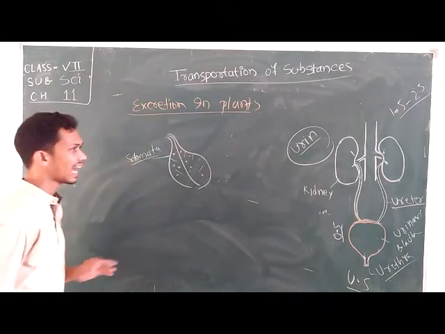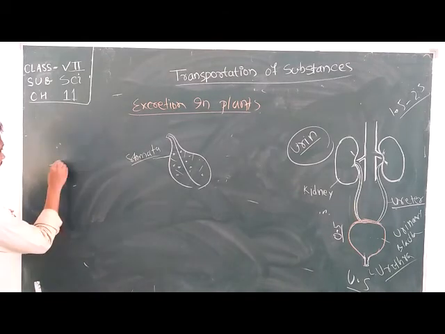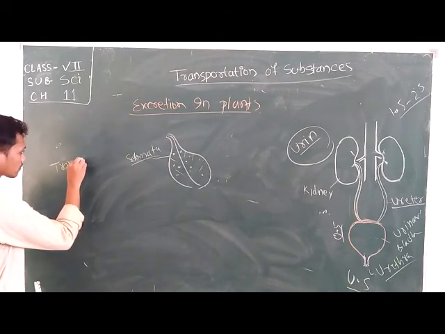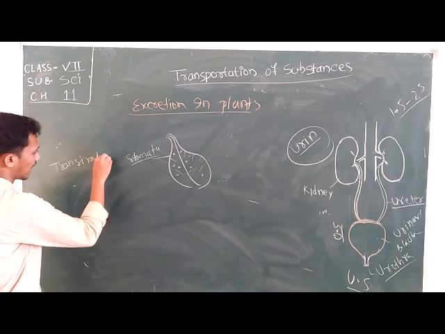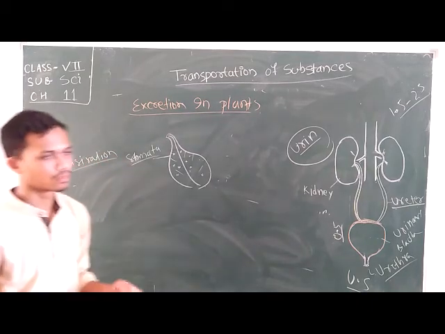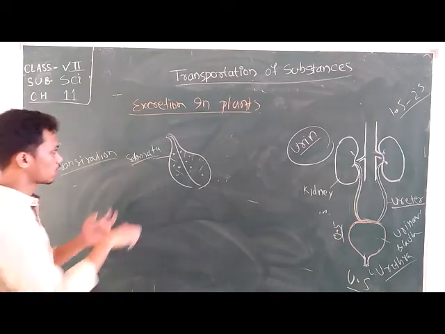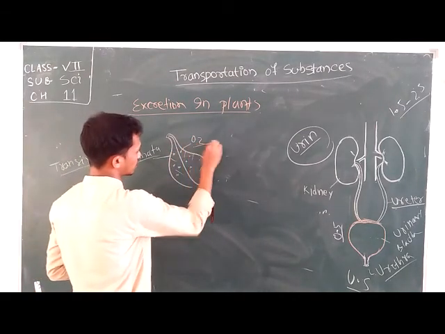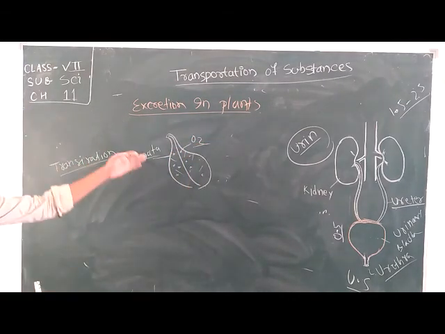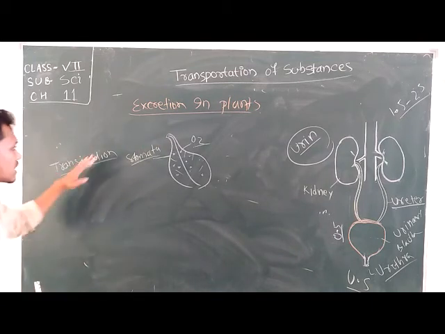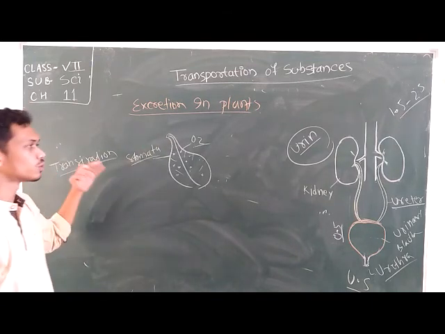These stomata help in transpiration, and when oxygen is formed, this oxygen will be removed from the plant body through these stomata.